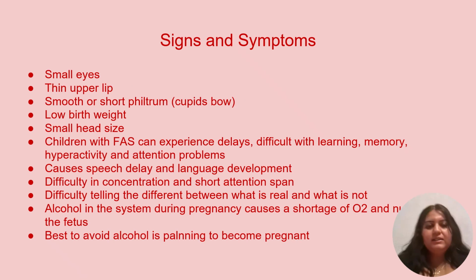Now we're going to talk about the signs and symptoms. Some children may have facial characteristics like small eyes, a thin upper lip, and a smooth or short philtrum. That is the groove between the nose and the upper lip, also known as the Cupid's bow.